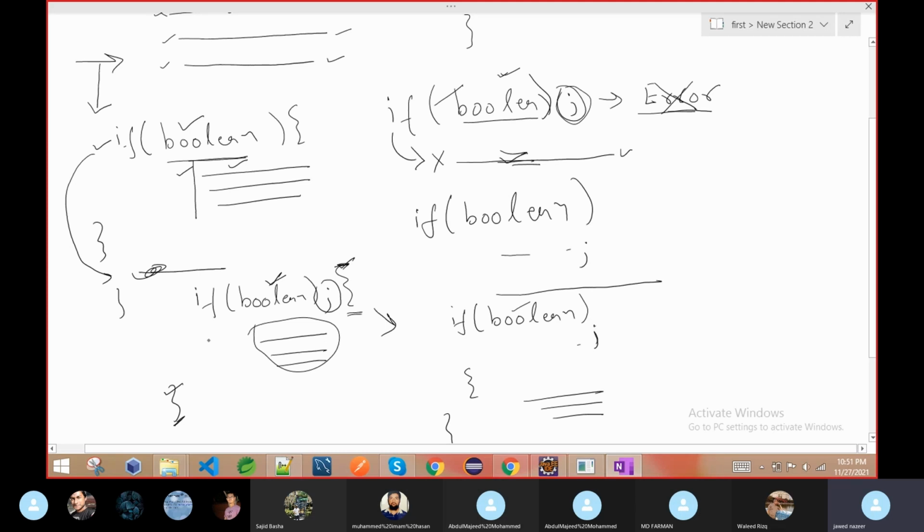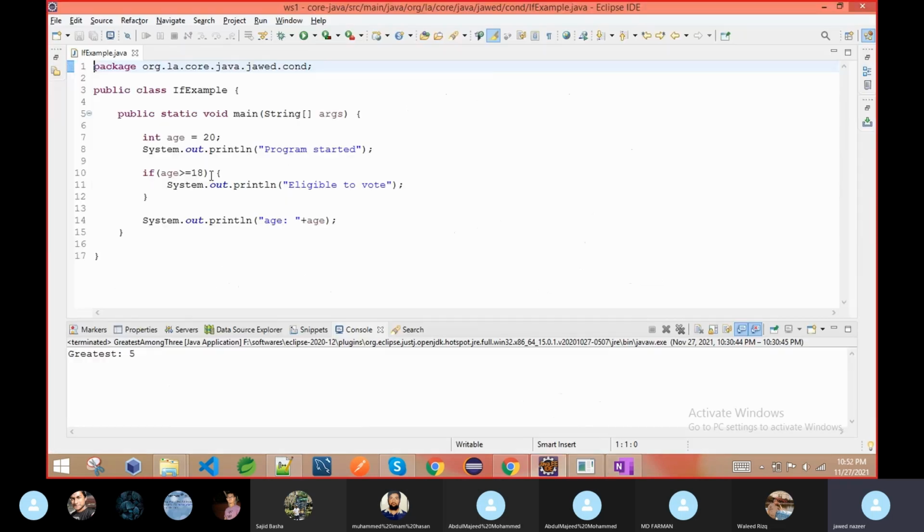These are some small things that I have generally observed students get confused about, or they simply say, if I write the semicolon, sir, it is wrong. Here we declare one variable. In this variable, we just write program started, just for visualization purposes. Then this is the way I am writing one condition: age greater than or equal to 18.